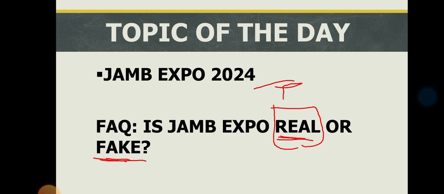And one other thing I want to tackle here is those people that will talk about Jamb upgrading of results. Now, Jamb has been working, just like I mentioned in the beginning of this class.